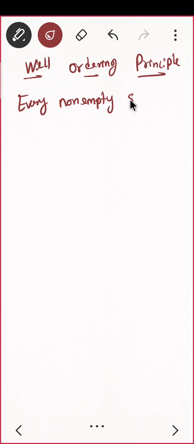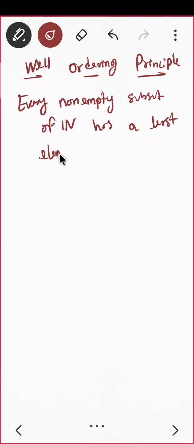Every non-empty subset of natural numbers has a least element. Do you agree? Take any subset of natural numbers, this will always have a least element. Yes? Yeah, that is the well ordering property.